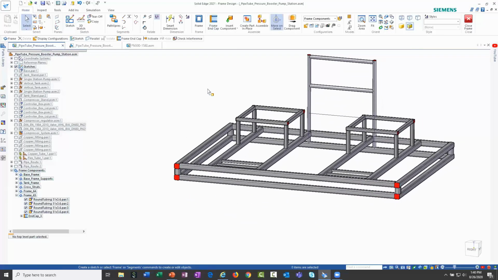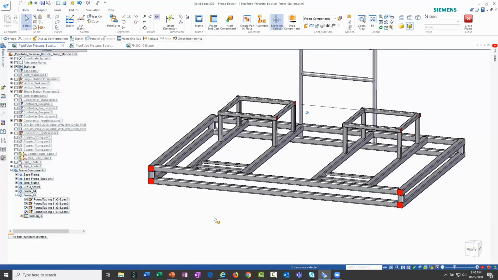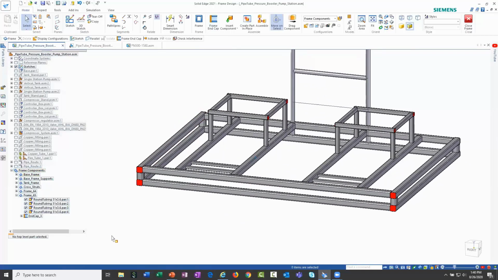I'm sure if you've ever bought a piece of furniture that has structural steel members. I have a desk that I'm sitting at right now that has those types of end caps in them.